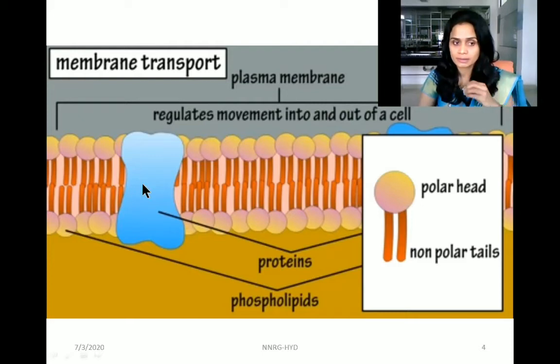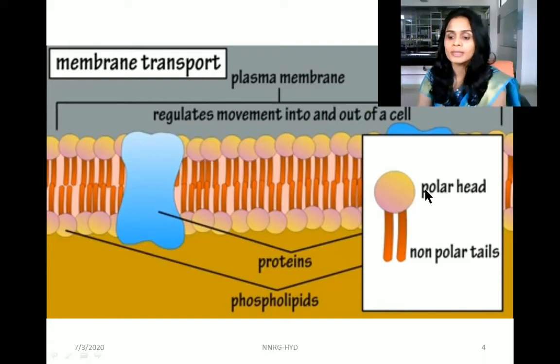This phospholipid plasma membrane makes a boundary, acting like a fence to the cell, so it regulates the movement of different substances into and out of the cell. The phospholipid has a polar head and non-polar tails. The non-polar tail is fat soluble, whereas the polar head is water soluble.